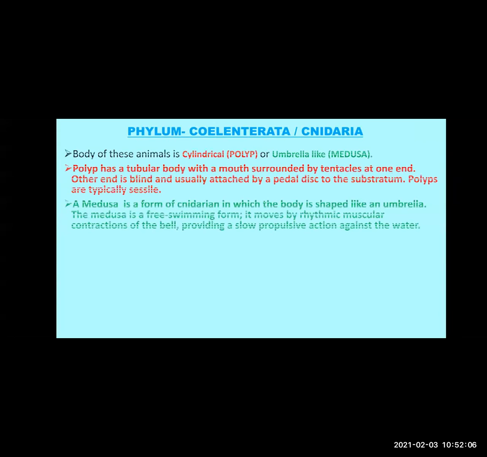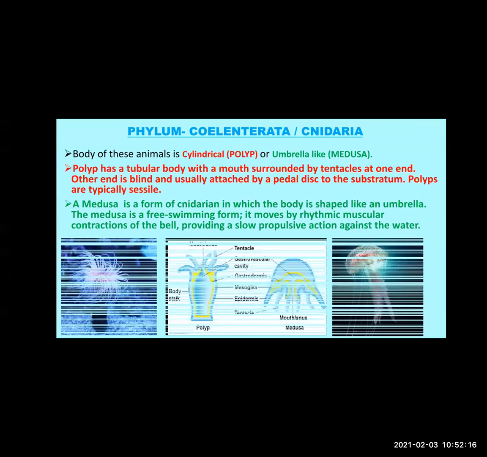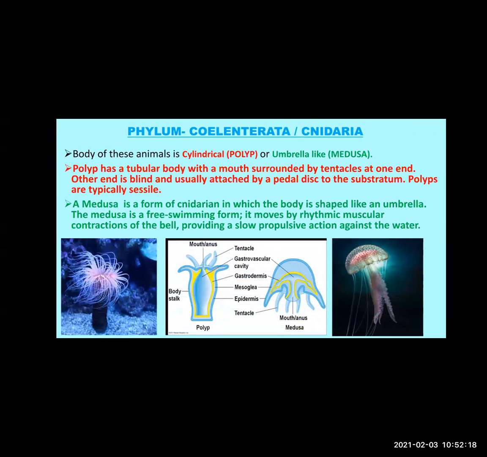Now see the animals, okay? The animals in this phylum are cylindrical in shape or umbrella-like in shape. The cylindrical body of the animal is also called a polyp. So if it is cylindrical, it is called a polyp. And if it is umbrella-like, then it is called a medusa.